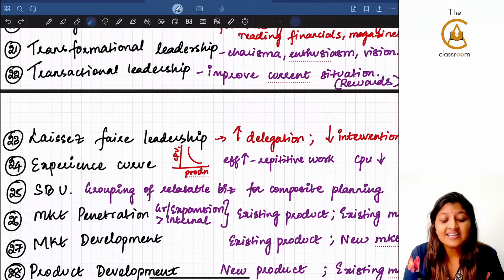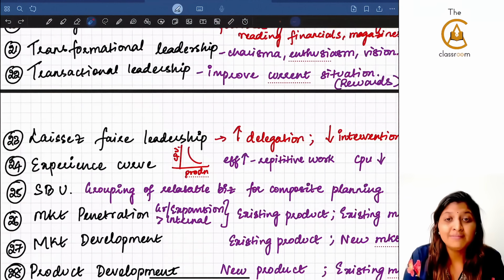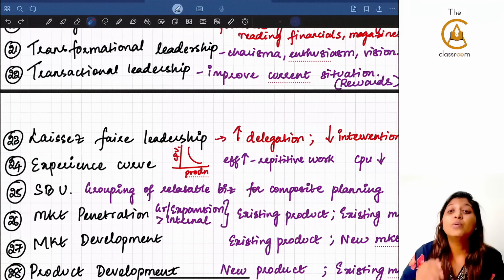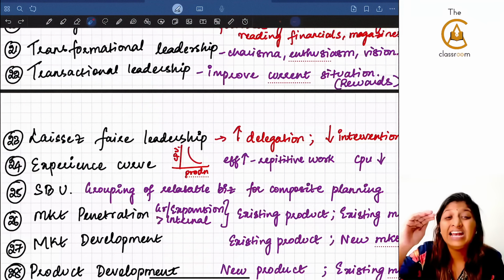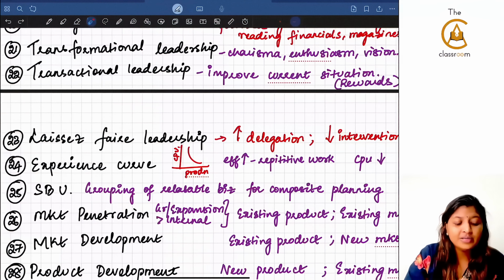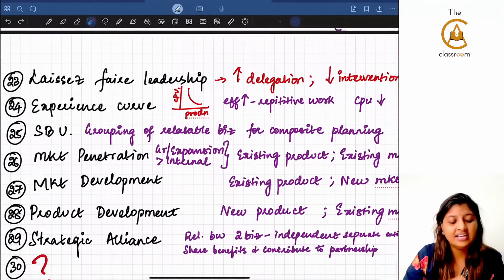23rd, laissez-faire leadership. This is also a type of leadership where the leader will not intervene in the day-to-day operations. There will be a high level of delegation. If it is like that, you will say it is laissez-faire leadership.